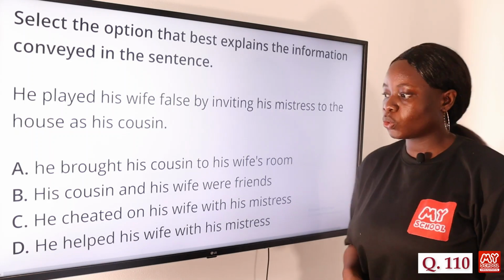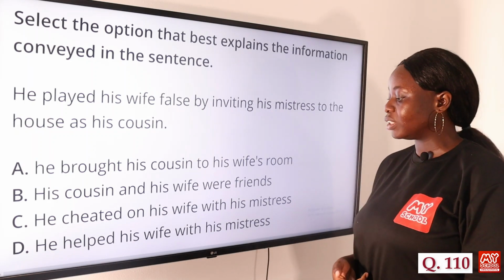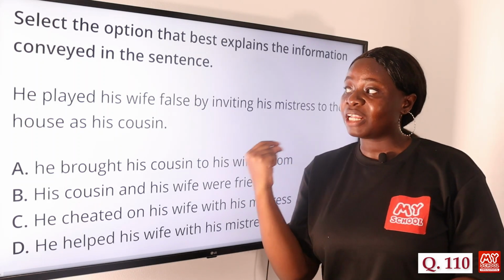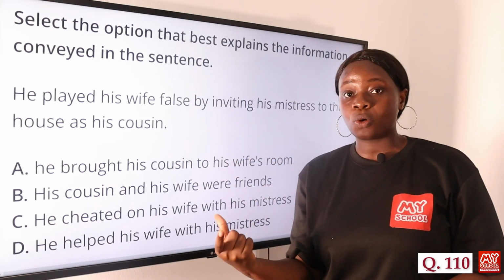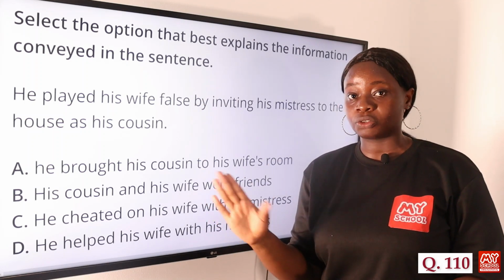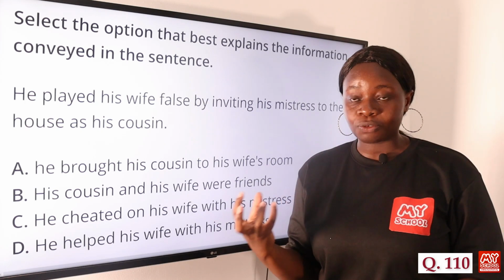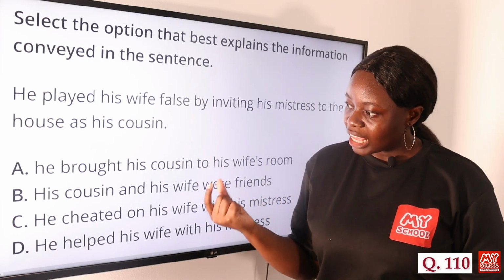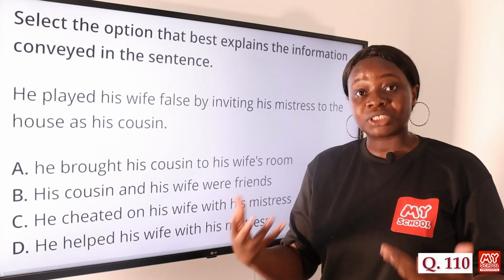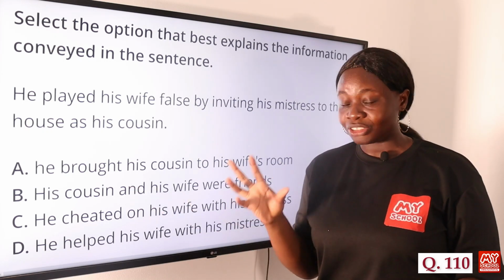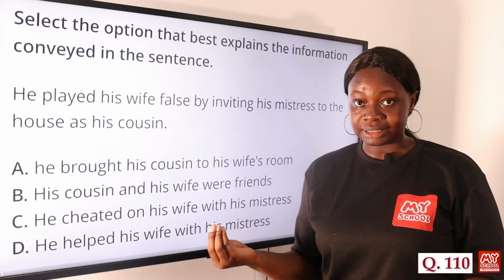So the answer to this question is option C, he cheated on his wife with his mistress. And we can see that because in this sentence it says he played his wife false. To play someone false means to act deceitfully in front of someone. So the only option that has that negative connotation is option C. Options A, B, and D have a positive connotation. To bring your cousin to your wife's room, there is nothing negative happening in that sentence yet.